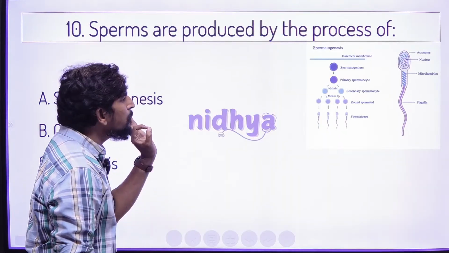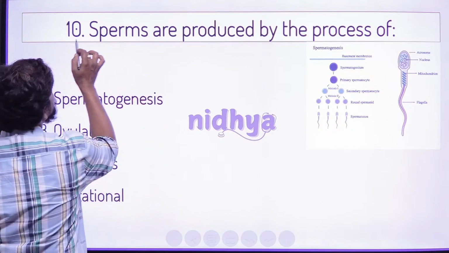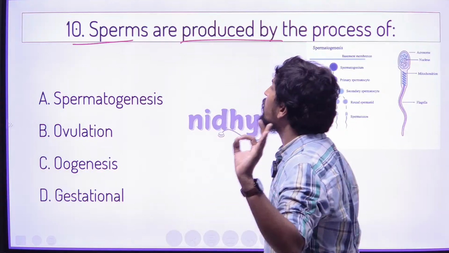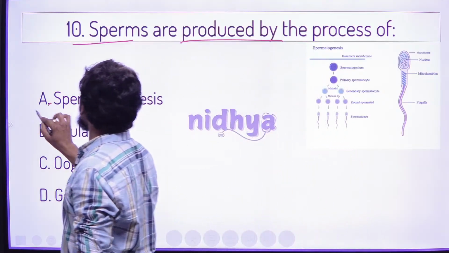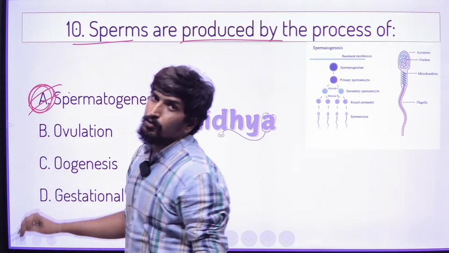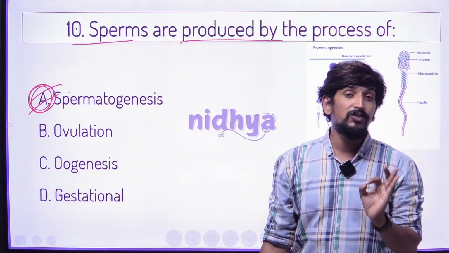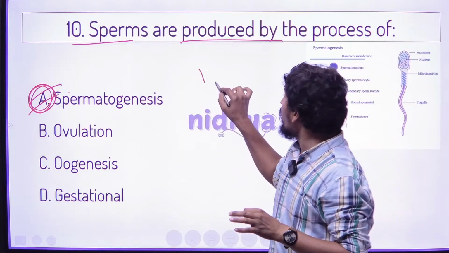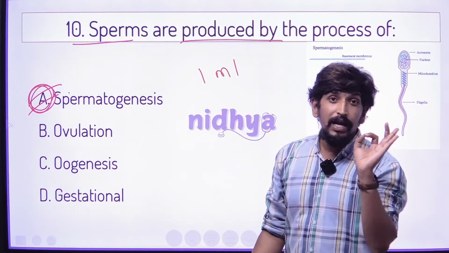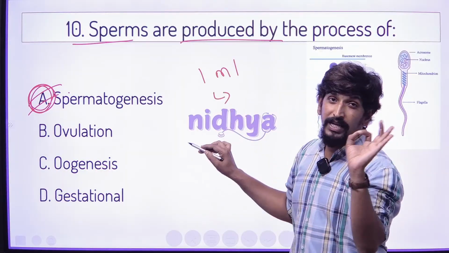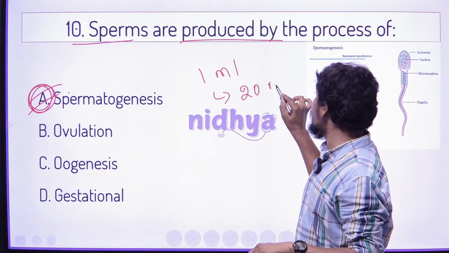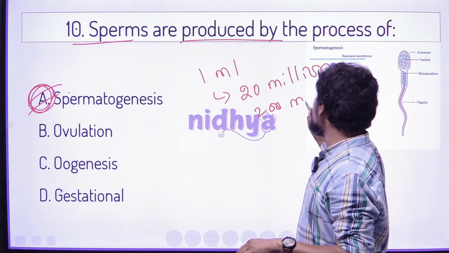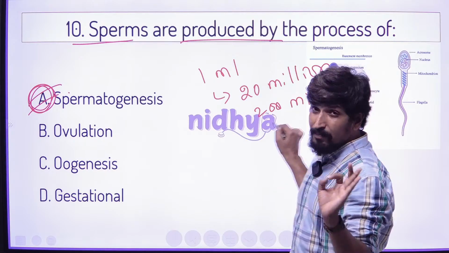But the very important point to remember is that sperm production is termed spermatogenesis. Sperm production is called spermatogenesis. In 1 ml of semen, we can see a minimum of 20 million to 2000 million sperms.